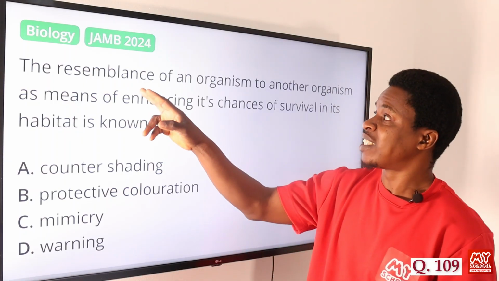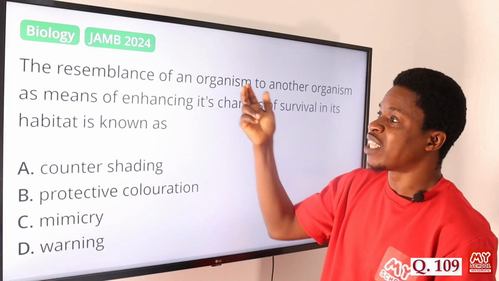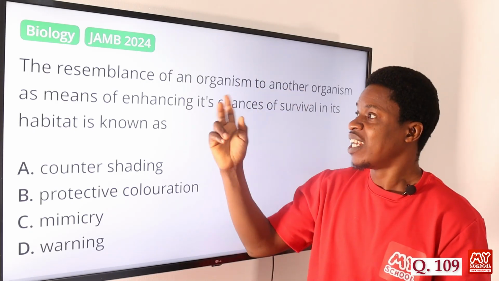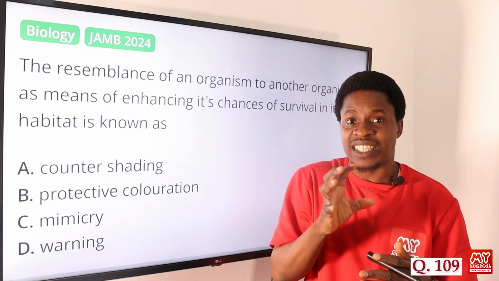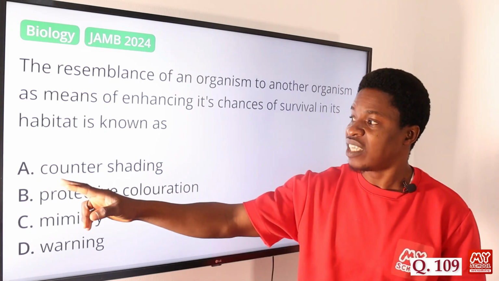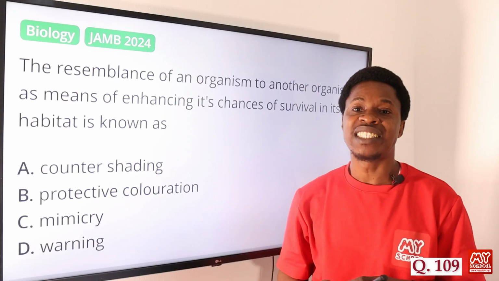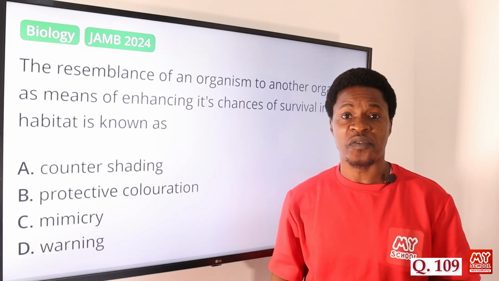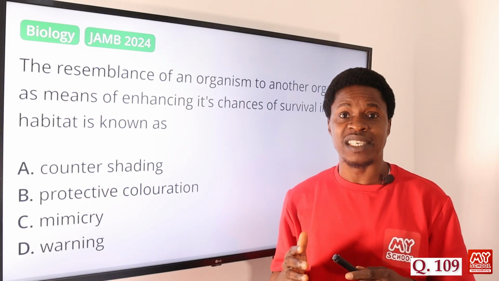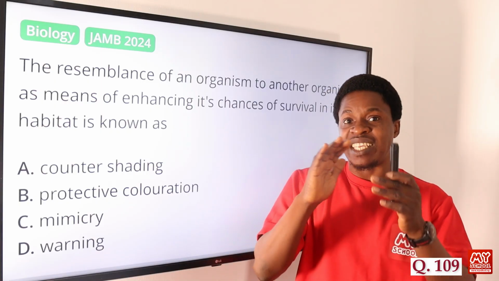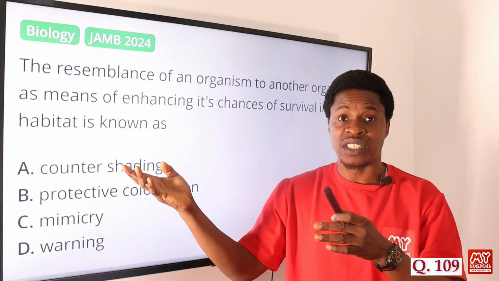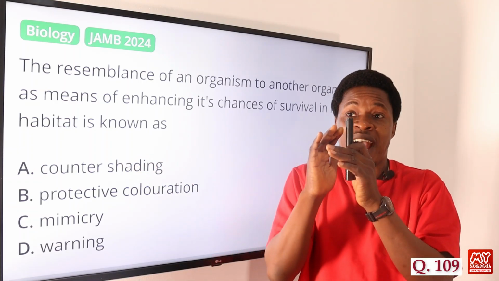This one is talking about resemblance of an organism to another organism as a means of enhancing its chances. In a way, they camouflage, they change. Option A says counter shading. Counter shading has to do with the type of camouflage where the organism contrasts its color. There's a dark part and then a lighter part, like we have in the fishes, the fishes we have in the water.